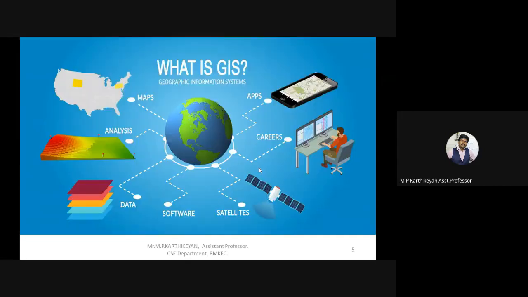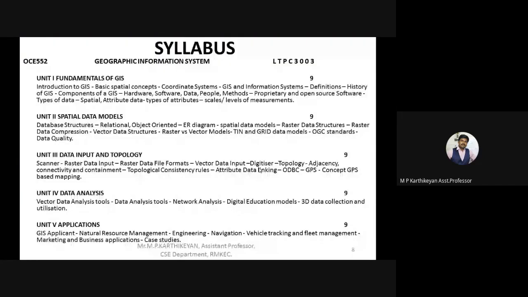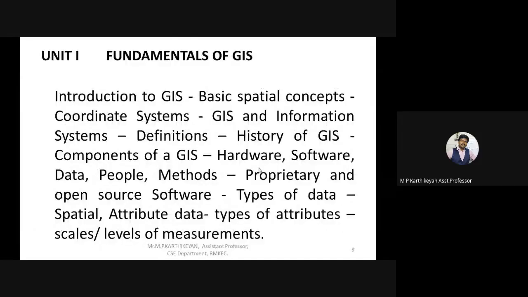Let's move on to the session. According to Anna University, this is your syllabus for Geographic Information System. It consists of the basic fundamentals, then the spatial data models in the second unit, then what kind of input we can give for these processes and what we can analyze with those inputs in the fourth unit, and the last unit is applications. In this session, we are going to see a few segments of the fundamentals of GIS.